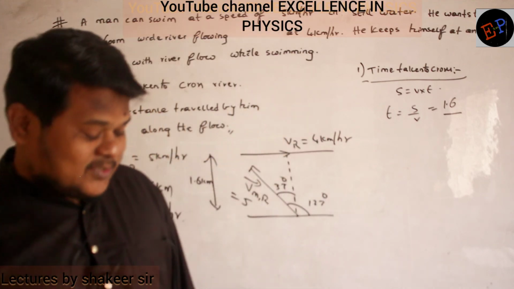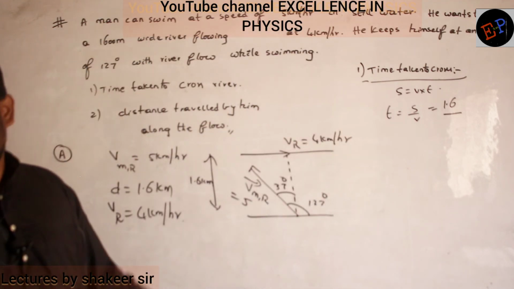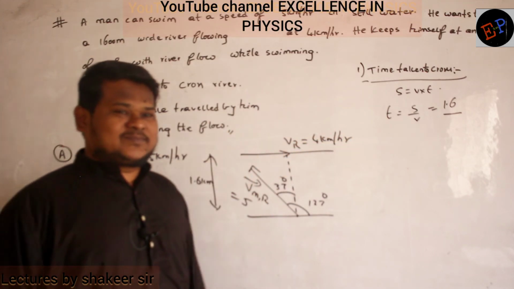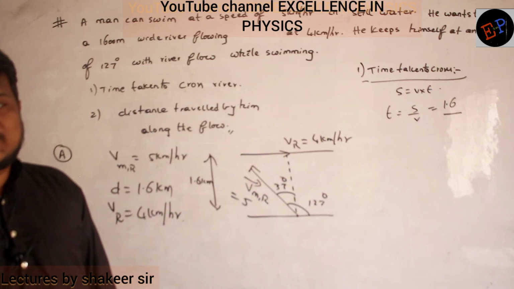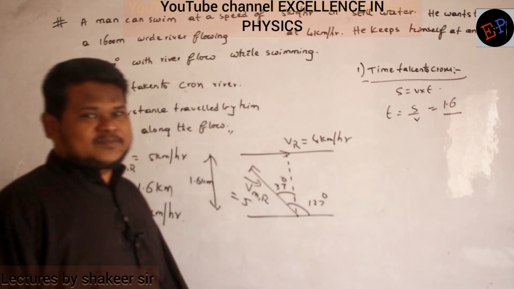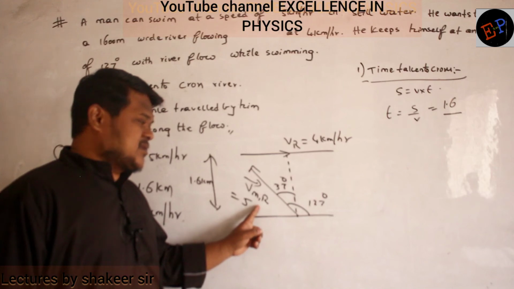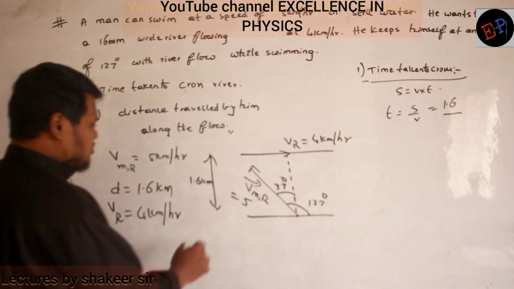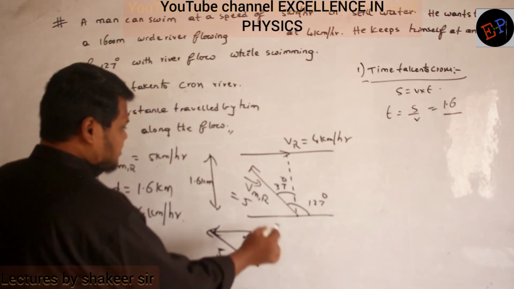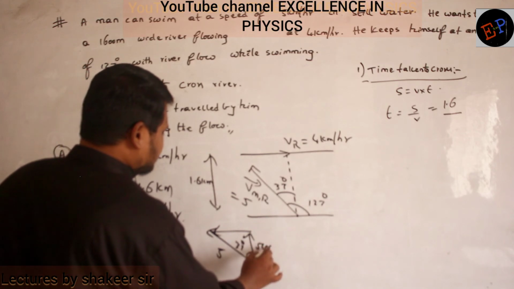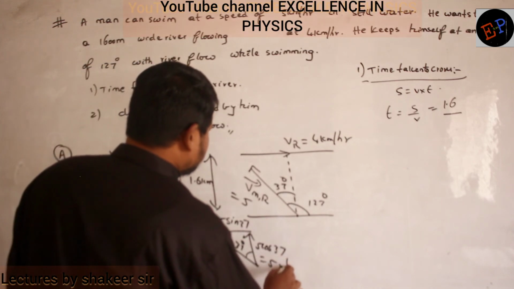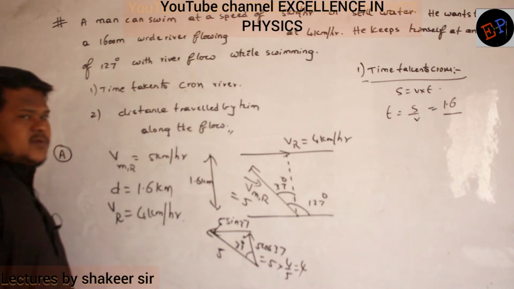River velocity? River is flowing in this direction, no? How is this velocity responsible for making the man move in this direction? Velocity of man with respect to river is in this direction, but he should move in this direction. Split this velocity of man with respect to river into 2 components. Clear? So this is a 5, no? Split this 5 into 2 components. What is this angle? 37 degrees. So 5 cos 37 and this 5 sin 37. 5 into cos 37 value is 4 by 5. So it is 4 kilometers per hour.